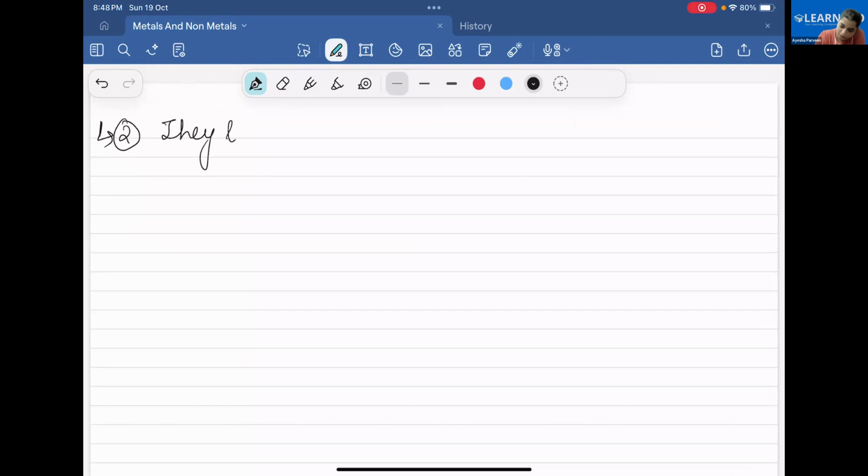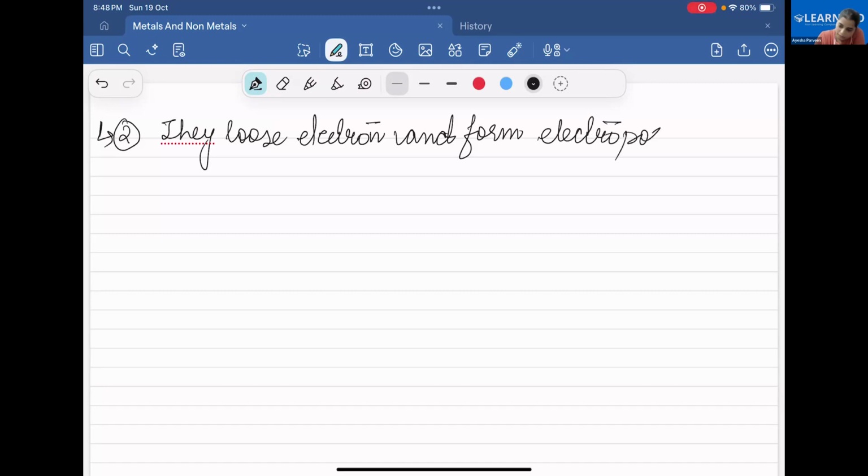Wait, I'm telling you how they lose electron and form electropositive ion, that is cation.